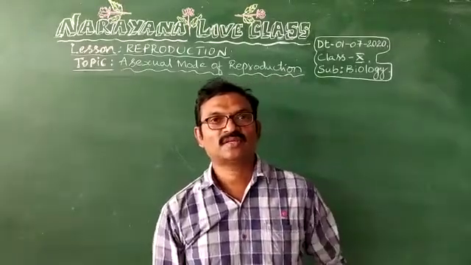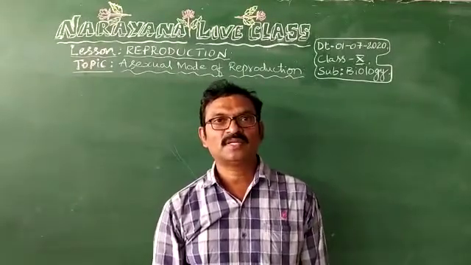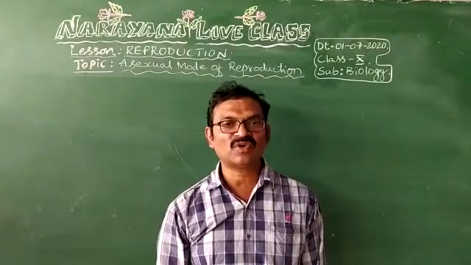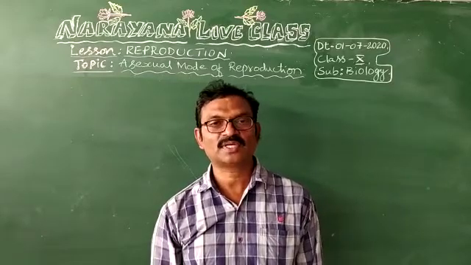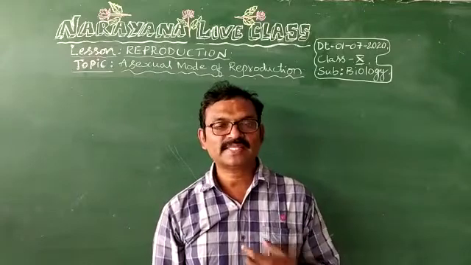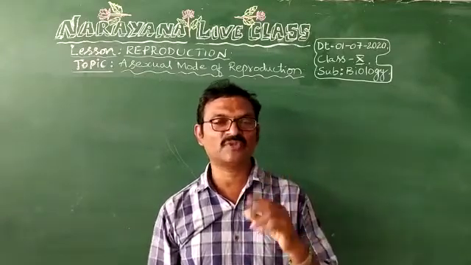Now it is time to see what are the very short answer questions and their answers. Now fifth question. What is asexual reproduction? Reproduction involving a single parent without involving gametes. It is called asexual reproduction. Not 2 parents, male and female. No male and female.